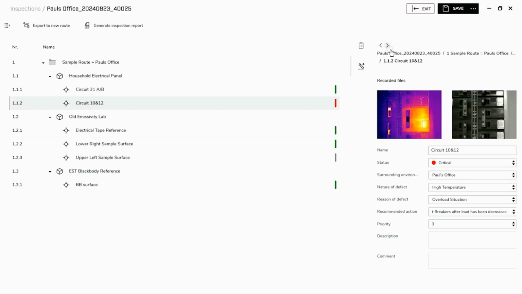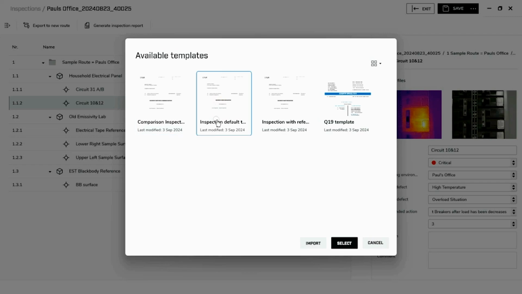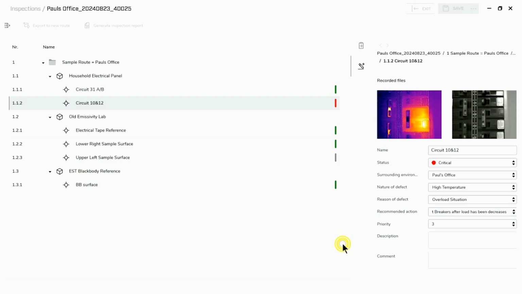Of course, I can do that for the rest of the images. Again, for this demonstration, I won't be doing that. So I can now save the changes to the inspection file and now go ahead and generate the report. I'm going to use the inspection default as mentioned earlier and let the process run.